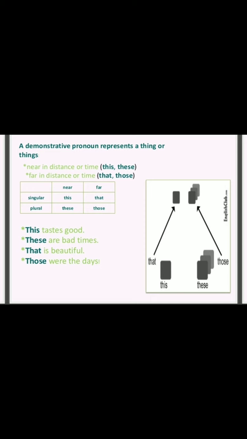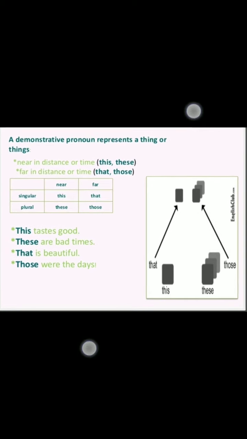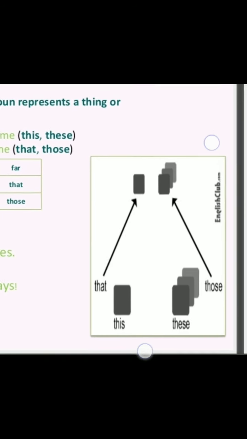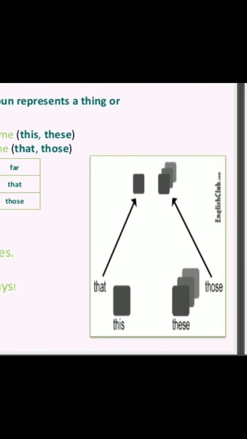Here you can see in the picture what it reflects: if something is near to us, then we use this for singular and these for plural. If something is far away from us, we use that, and for plural, those.